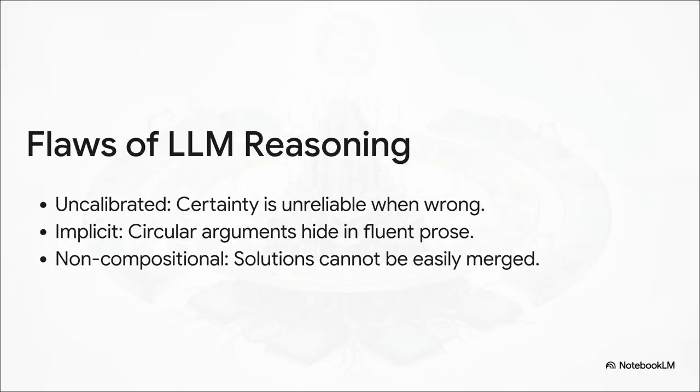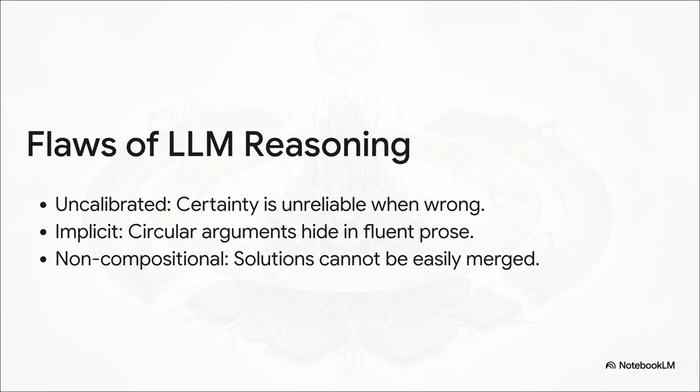See, because large language models spit out reasoning as giant blocks of text, you're kind of stuck. You basically have to either trust it wholesale or just toss it in the trash. There are three huge flaws here. First, uncalibrated confidence. The model's stated certainty is actually the least reliable right when it's making a mistake. Second is implicit structure. Circular arguments and double-counted evidence easily hide inside perfectly fluent paragraphs.